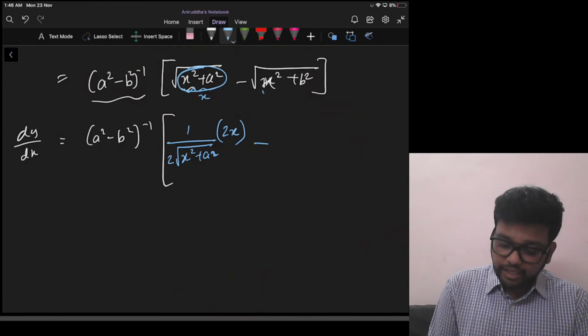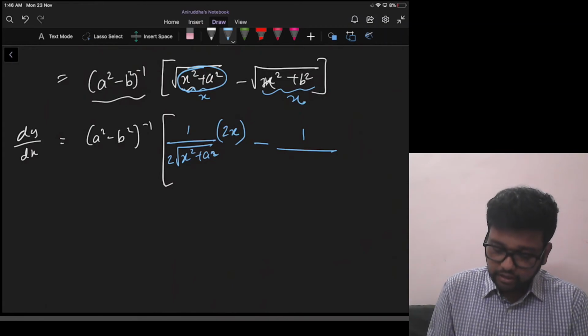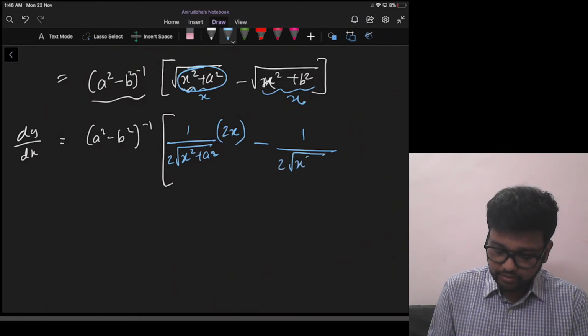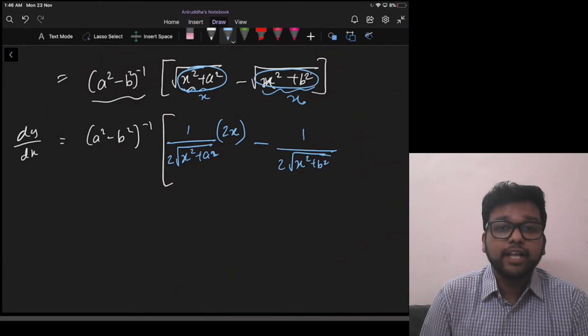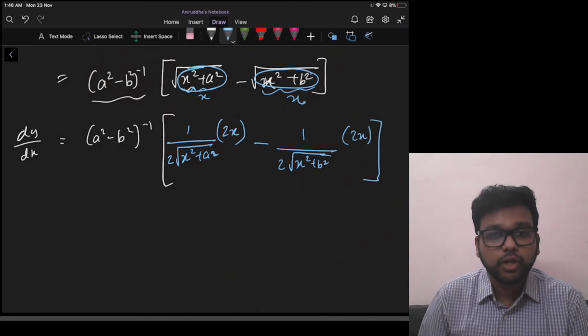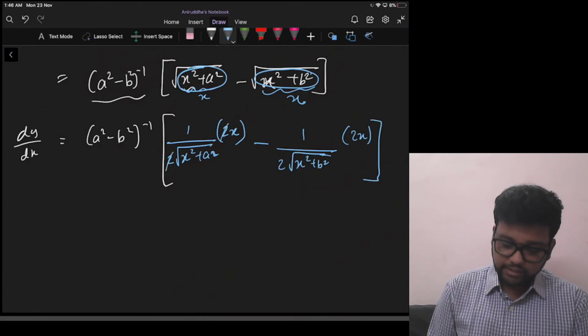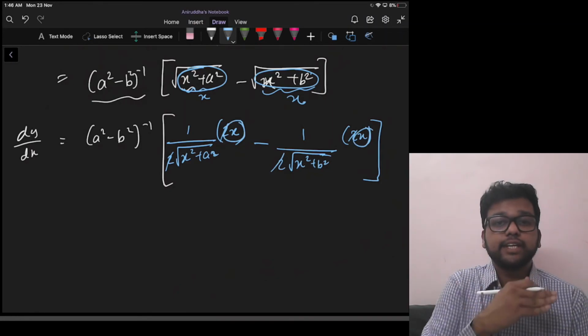Minus, if this was x, we would have done 1 by 2 root x, but it is not x, so we'll multiply by the derivative of this, which is 2x plus nothing because b square is also a constant, right? Let's cancel 2 and 2. X is there in both the terms, so let's take x common.